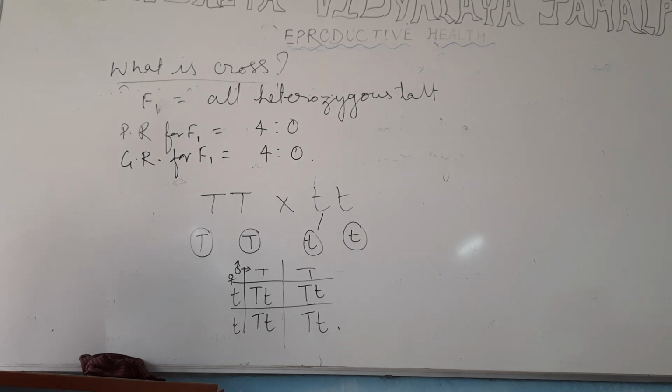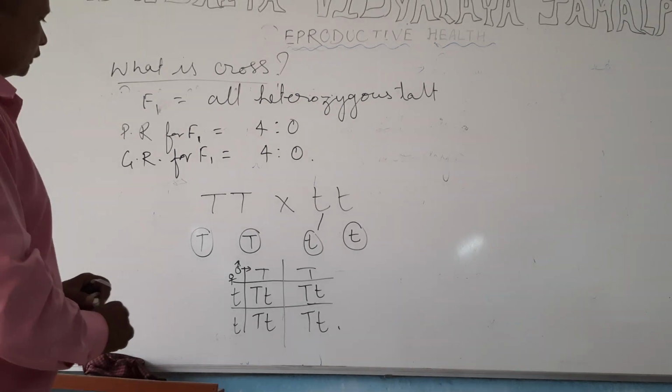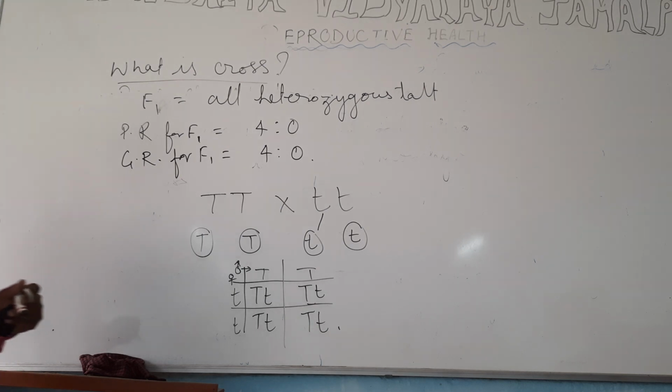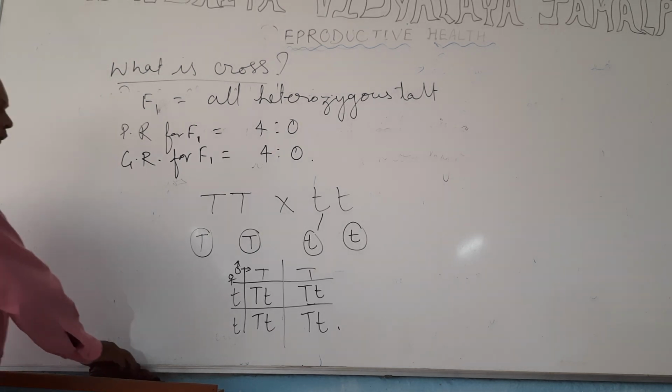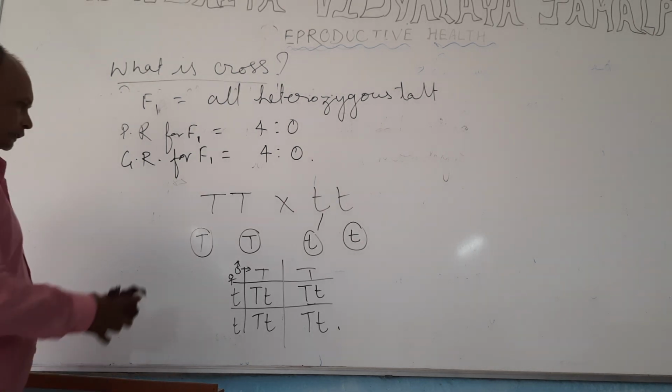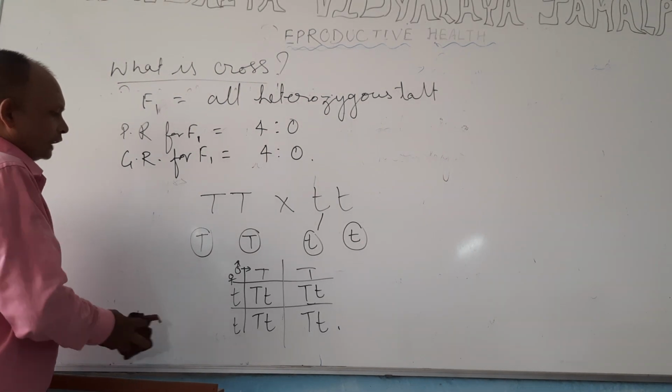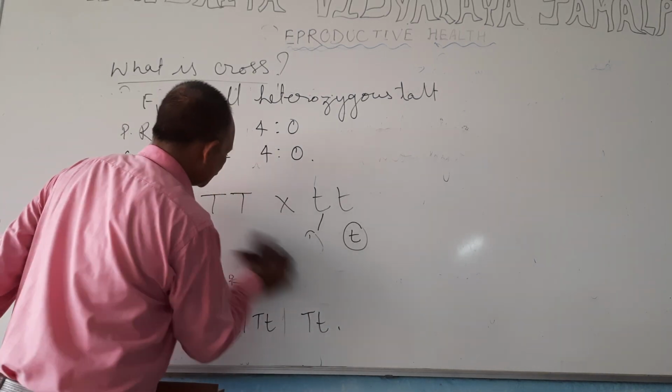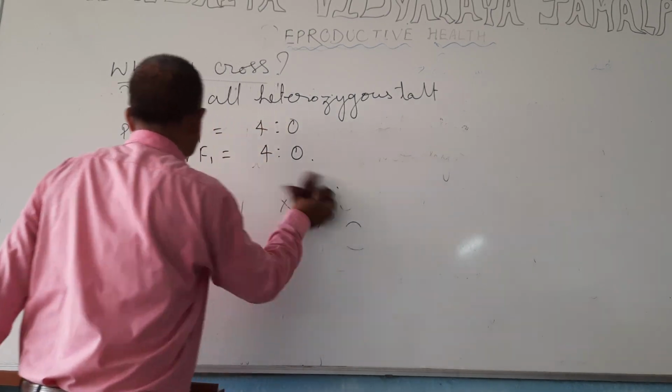So now let us see what will happen in its F2 generation. अब F2 generation में क्या होता है वो हम देखते हैं. So F2 generation is obtained by crossing the F1 progeny together. So let us cross the F1 progeny and see the F2 generation.